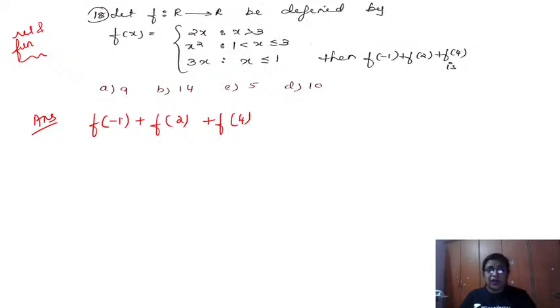So f of minus 1 means it has to be less than 1. So I am looking at the third line. What is f of x telling you? Write 1, 3. Okay, so I am writing 1, 3.